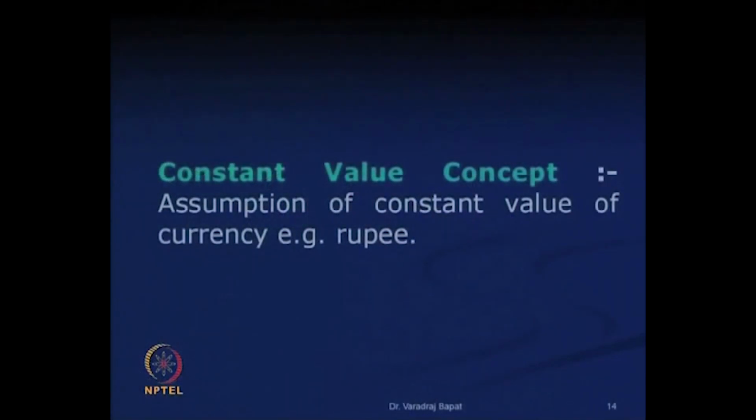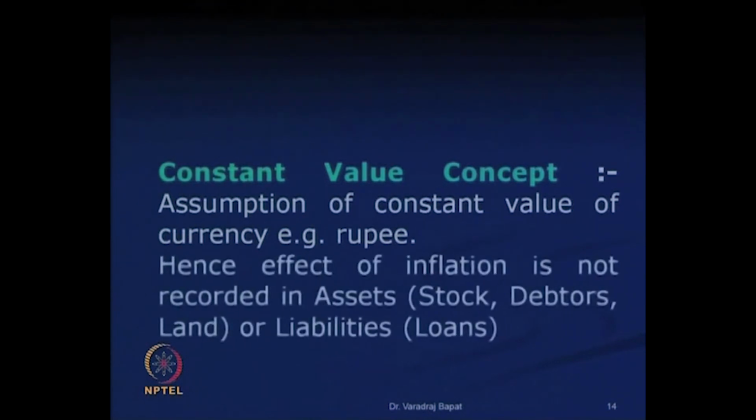Next is the constant value concept. In the constant value concept, the assumption of constant value of currency, that is, in case of India, the rupee, is assumed. The value of currency may change, especially because of inflation. What may happen is, we are holding some stock, the value of stock is rising because of inflation, but we will not record it.